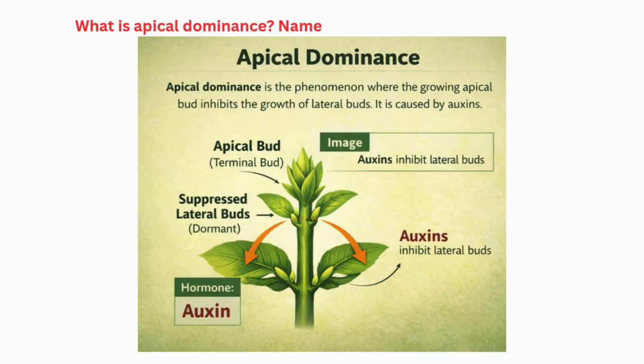What is apical dominance? Name the growth hormone that causes it. The growing apical bud inhibits the growth of lateral buds, a phenomenon called apical dominance. It is caused by auxins.